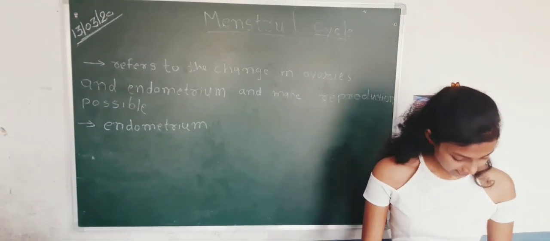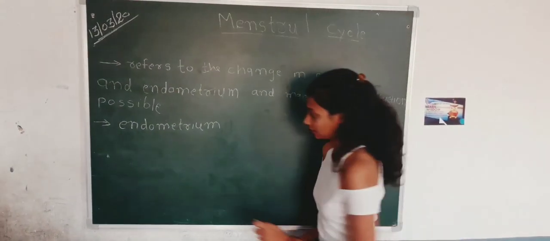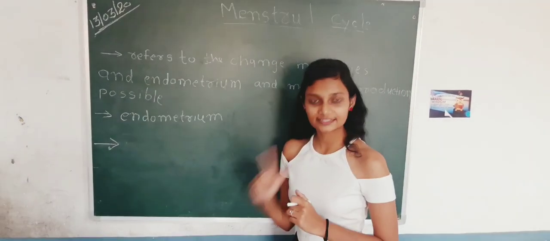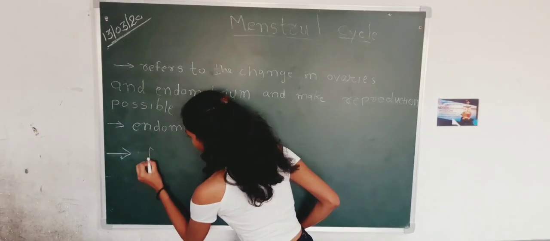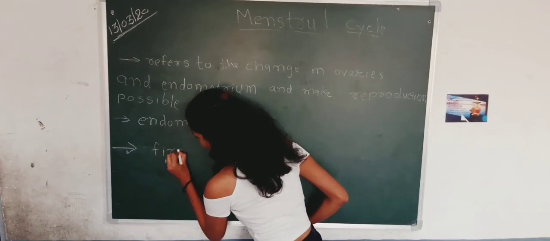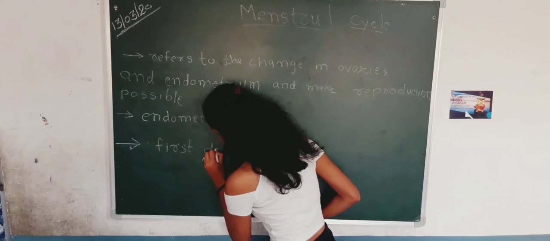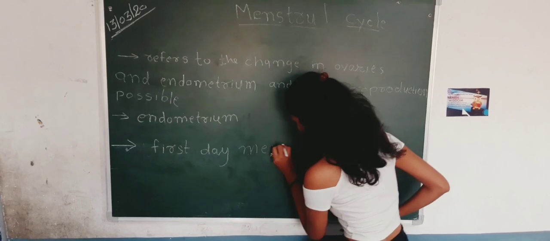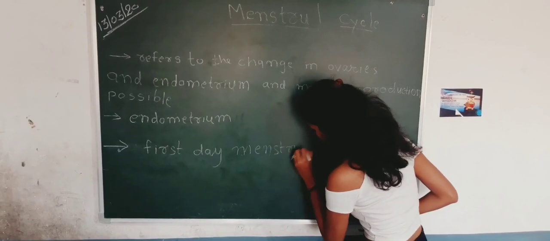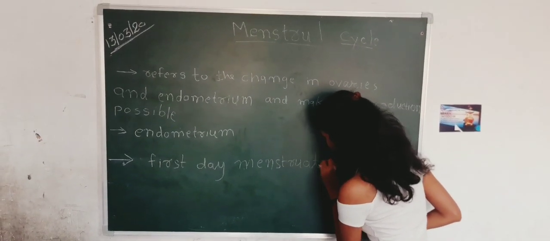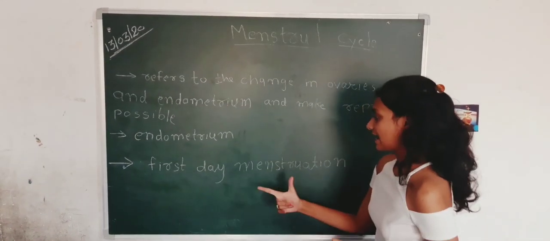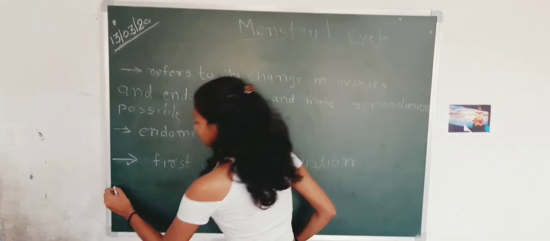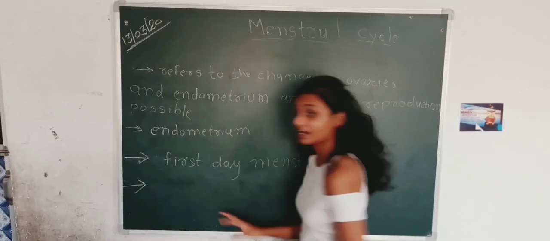Now the next topic is when the menstrual cycle starts. The menstrual cycle starts on the first day of menstruation, or a period in normal language. The first day of menstruation is also the first day of the menstrual cycle. Okay? And then there is ovulation.